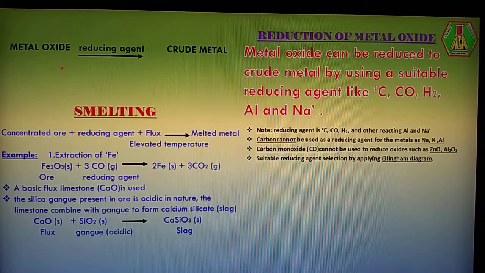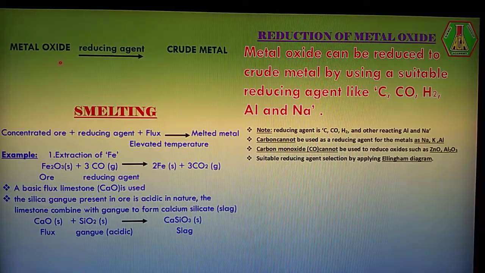Metal oxide is a solid. Such a solid metal oxide substance is converted into crude metal. It may be in a liquid state. That's why the metal oxide is converted into crude metal. The step is called smelting. Here the metal oxide is converted into crude metal in the presence of a reducing agent also. The reducing agent is very important. Only in the presence of a reducing agent can we convert metal oxide into crude metal.